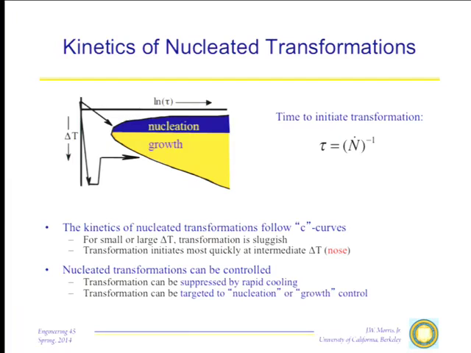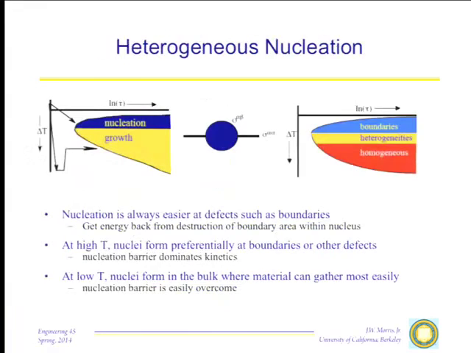So we can control the temperature at which the transformation happens, and by doing that, we can actually exert considerable control over the microstructure that comes out in many important cases. Heterogeneous nucleation. If you have ever had the experience of drinking a carbonated adult beverage in a relatively clean glass, and you look at it, you'll see little bubbles coming up inside.